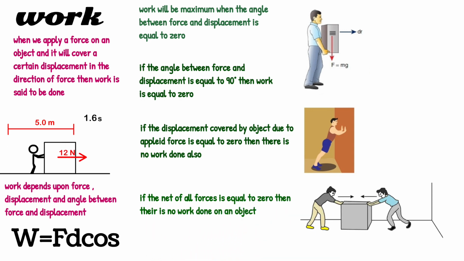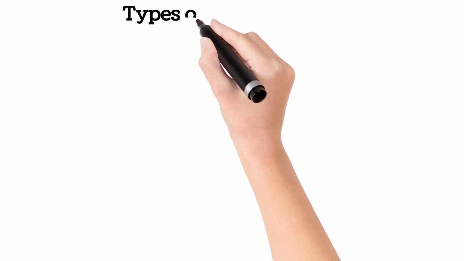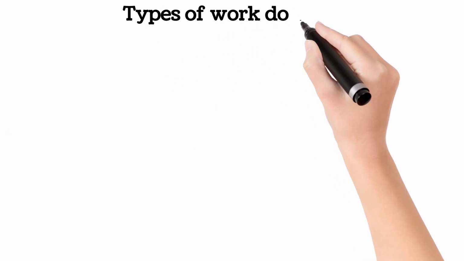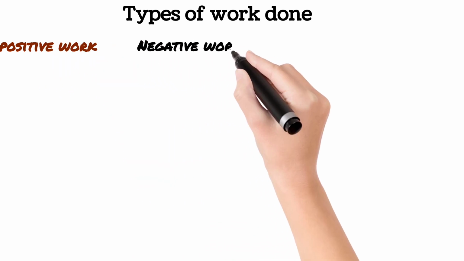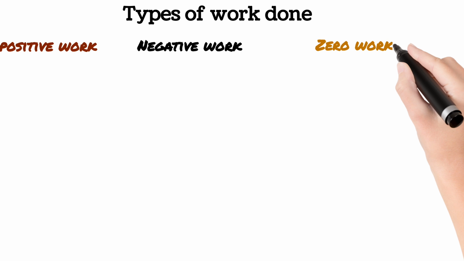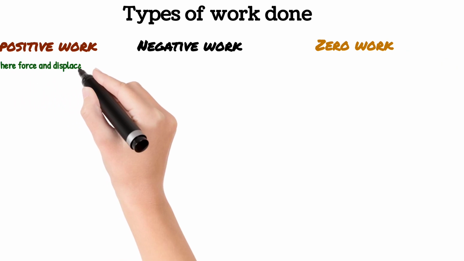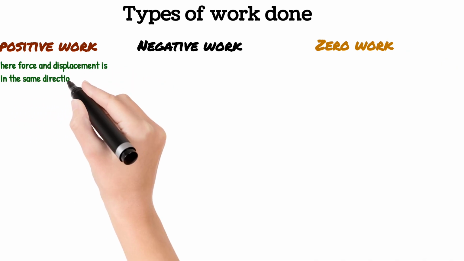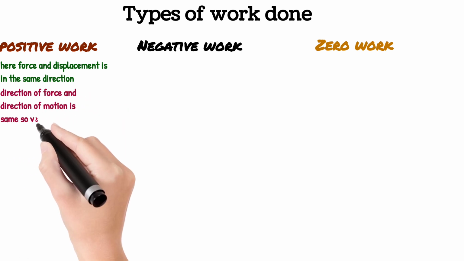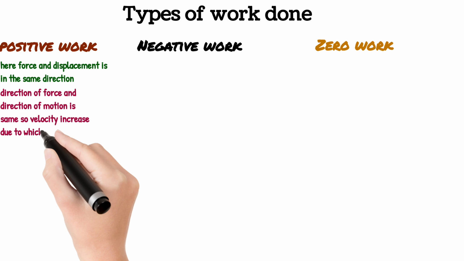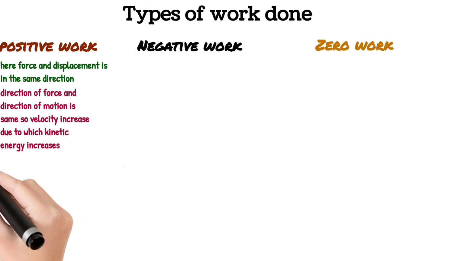Now let's move toward the next topic, that is types of work done. That is positive work done, negative work done, and zero work done. First of all, positive work done. Here force and displacement are in the same direction, and the direction of force and direction of motion is also the same. So velocity increases, due to which kinetic energy increases.